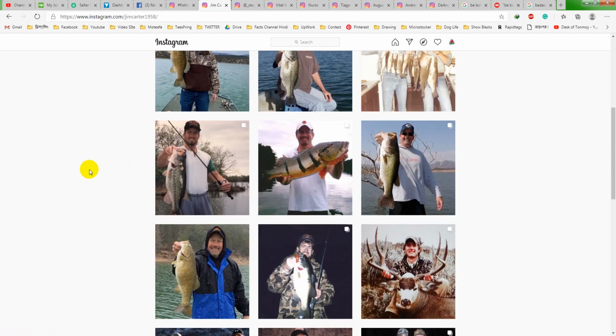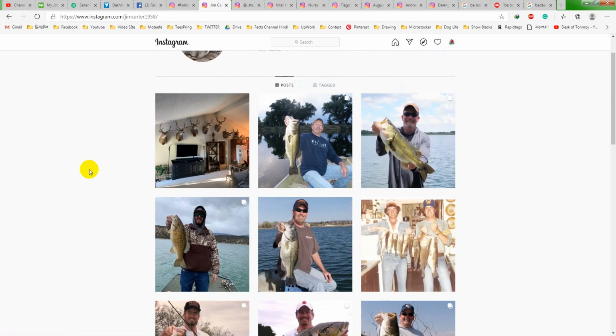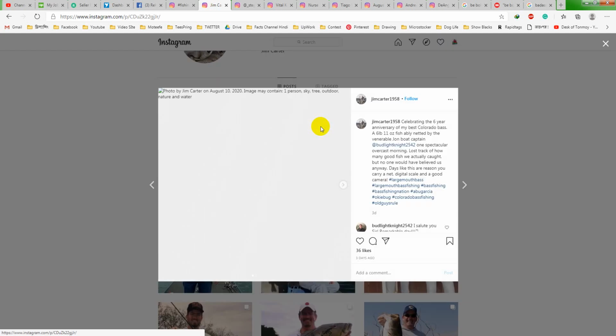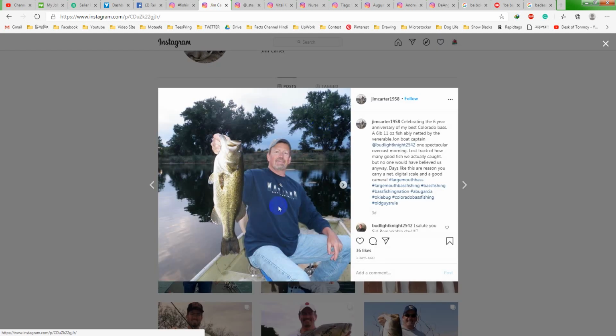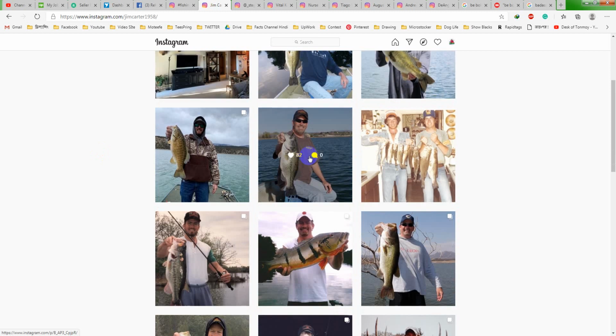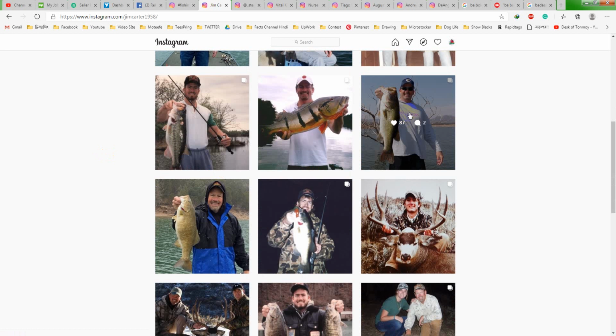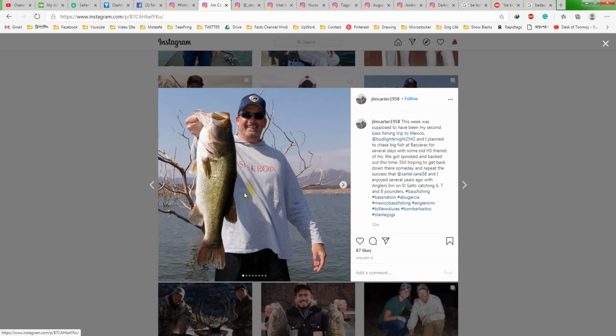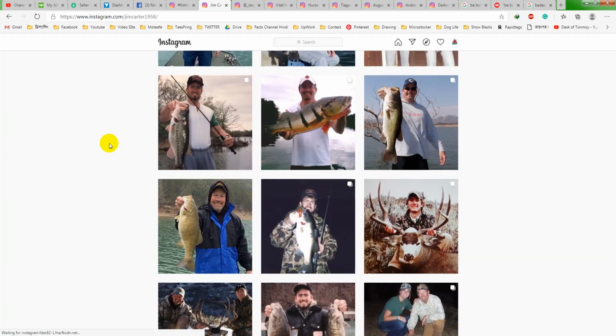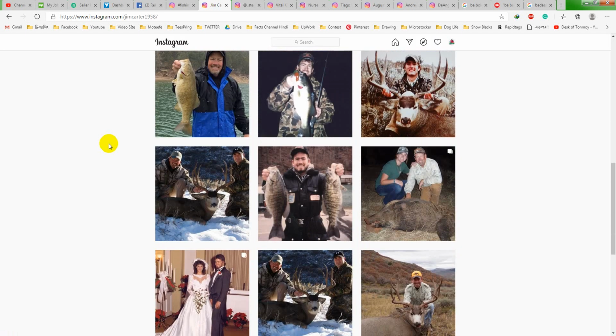Now we have to learn about them, we have to learn about their lifestyles. Like if I see this picture, you can see he is wearing a t-shirt. This is a sweatshirt actually, but look at these designs. These are not very complicated designs. If I go to his another picture, you can see this is also a simple design. You can see this one here. These are all simple and clean designs.